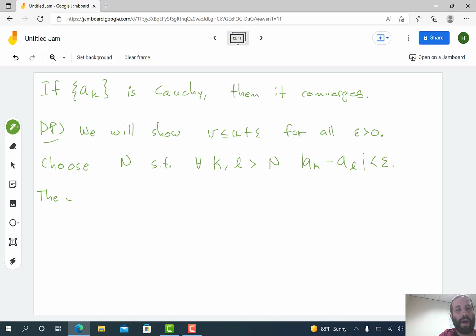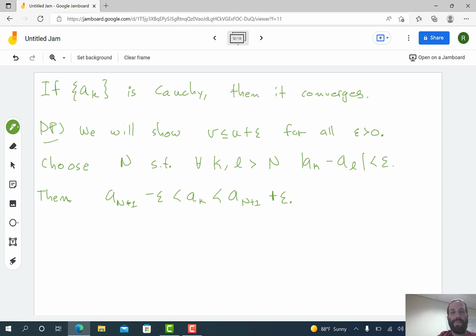So if in particular I take l equal to n plus 1, then, and think about why this inequality is true if you don't get it, a_{n+1} minus epsilon is less than a_k is less than a_{n+1} plus epsilon.